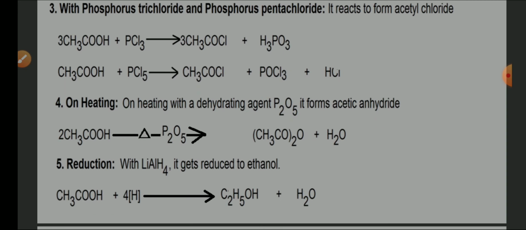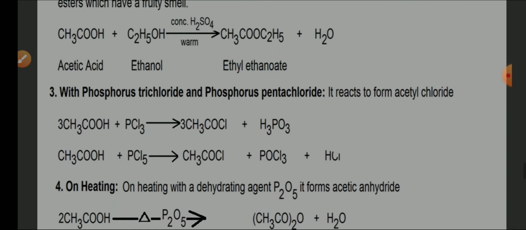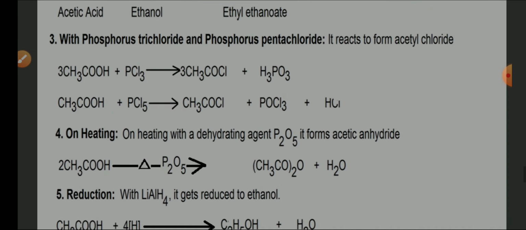It also gets reduced with the help of lithium aluminum hydride. When lithium aluminum hydride produces nascent hydrogen, it reacts with CH3COOH to form ethanol and water. So these are the chemical properties of acetic acid.